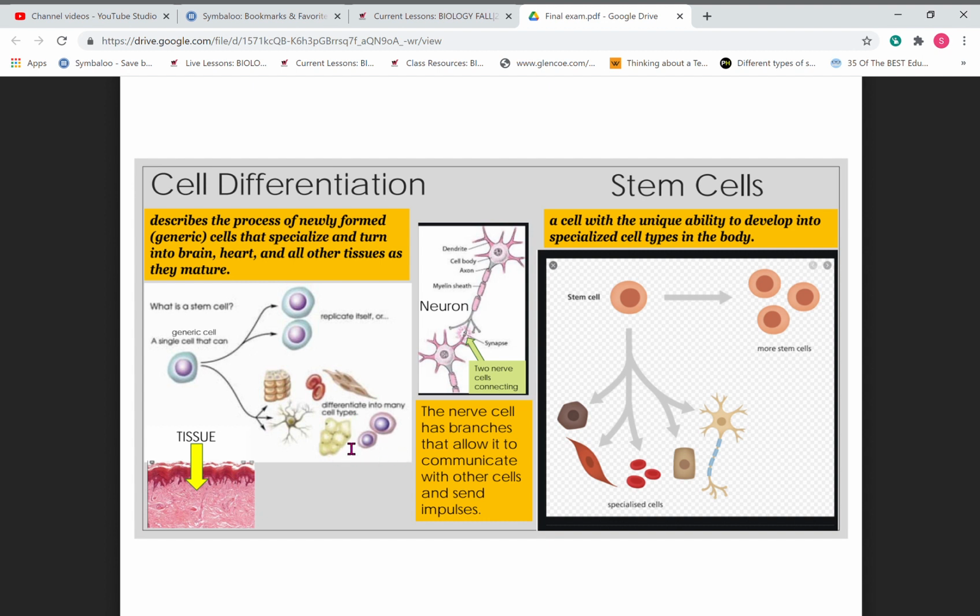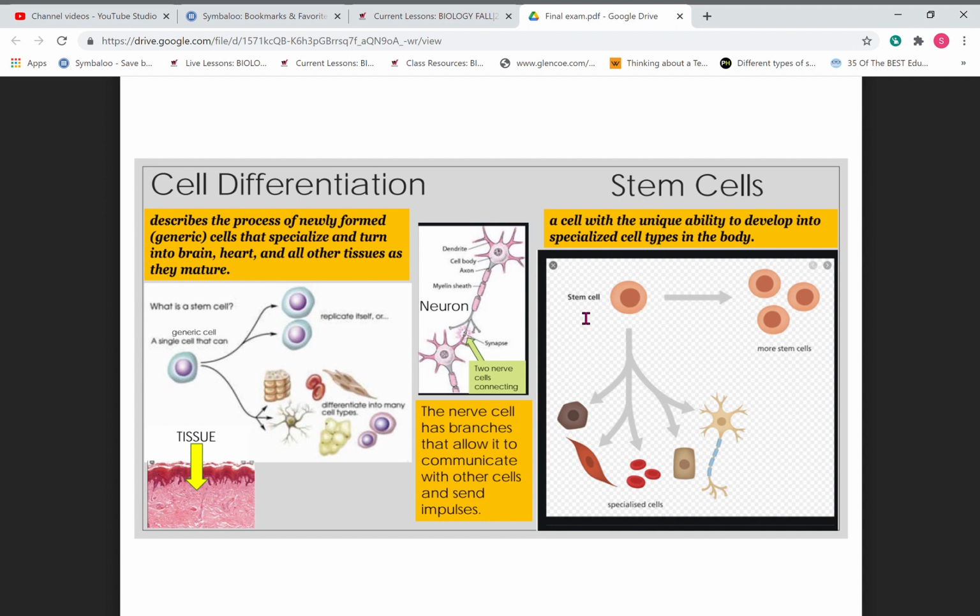This looks like fat. Anyway, so the cells are undifferentiated, which means they don't have a specific purpose. They're just a cell. They're not defined yet. So once they go through cell division, at some point they either stay as not any specific cell, just a regular cell with all the parts, or it can come out of the cycle and become specific. And that's what these are. These are specialized cells.